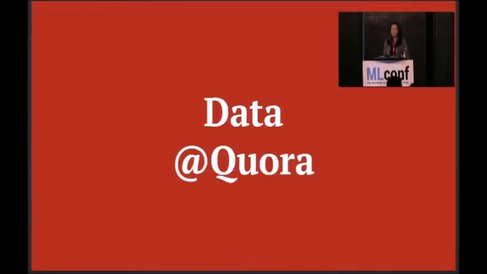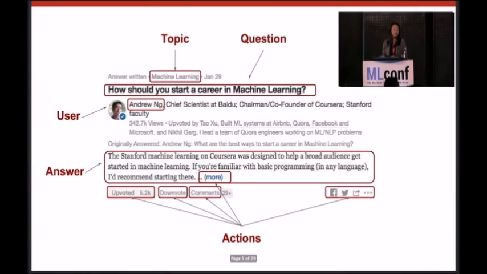So then, once we're clear of the mission and then the different objective functions or dimensions that we want to optimize for, let's take a look at our data to see how we can solve these problems. Before I go into the details, I'd like to give you an example and walk over some of the terms that I use a lot in this talk, which are bread and butter of Quora. So here you have an example answer written by Andrew N. How does one start a career with machine learning, if I remember correctly.